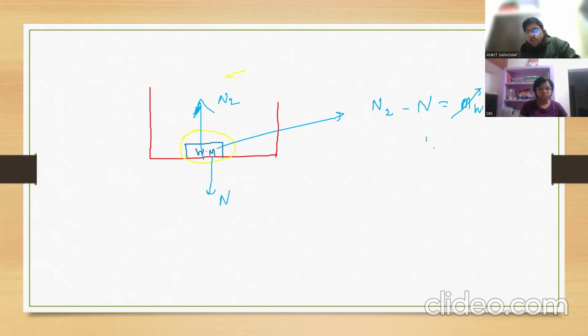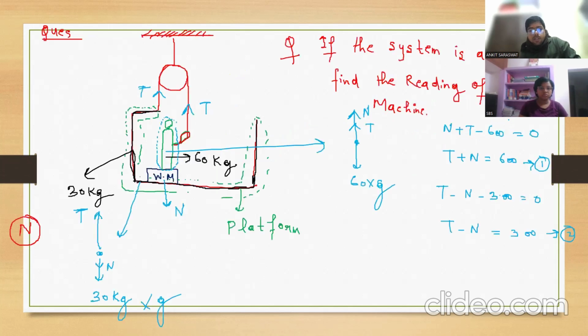So here N2 will be N. That's why in the previous diagram, when drawing the free body diagram of the platform, I directly took N. Understood? Clear? Any doubt? Tell me.